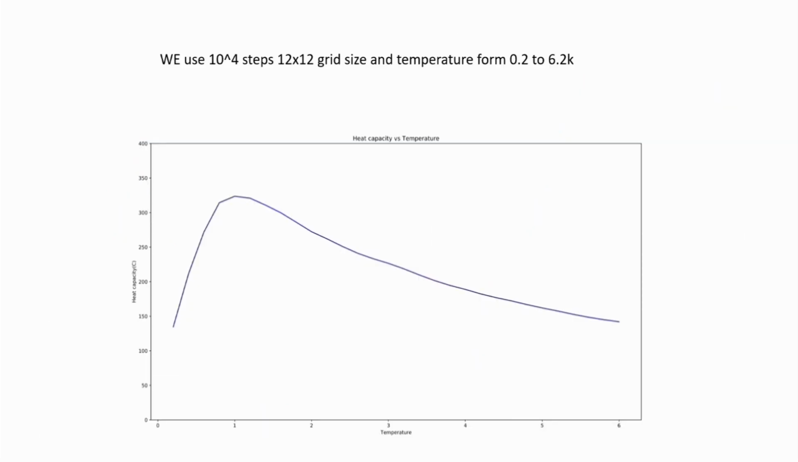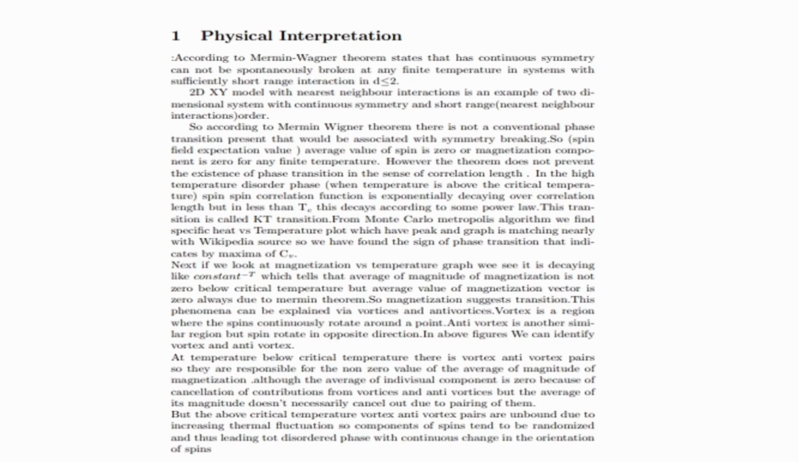with my friend's result. And then I give the heat capacity versus temperature graph, which has a maximum at T equal to Tc, the temperature after which the phase transition occurs. In my next slide, I gave the physical interpretation of the whole process, and now I explain it.